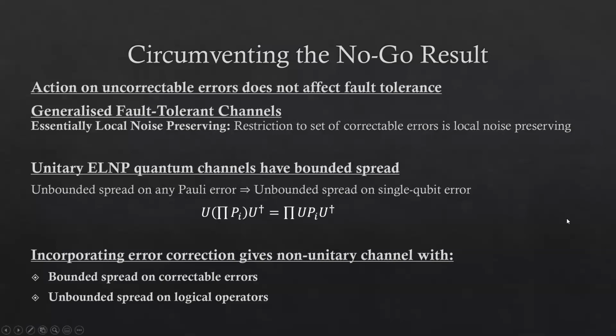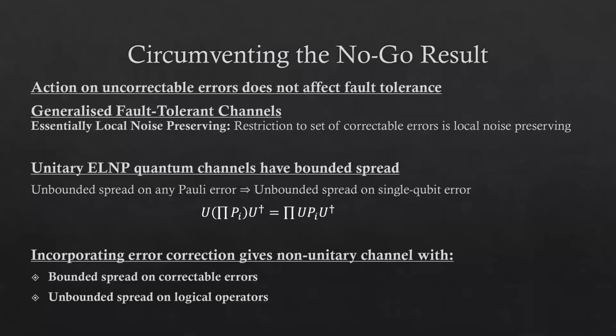This insight then is what allows us to construct our approaches to generally circumventing no-go results to realize universal fault-tolerant quantum computing. The challenge is that incorporating error correction into such implementations is difficult, as it's not sufficient simply to perform error correction before and after an unbounded spread operation. This is because errors that occur at the beginning of the implementation could then, in that case, be spread to unbounded, uncorrectable errors by the end of the operation.